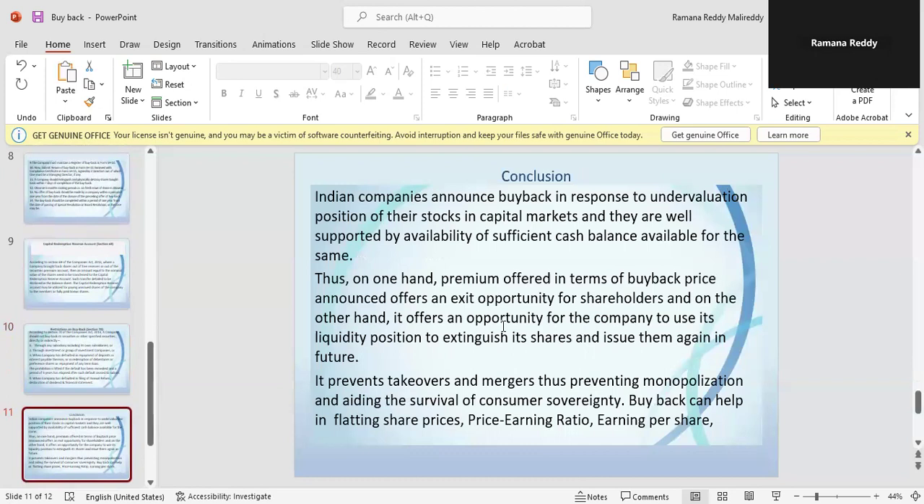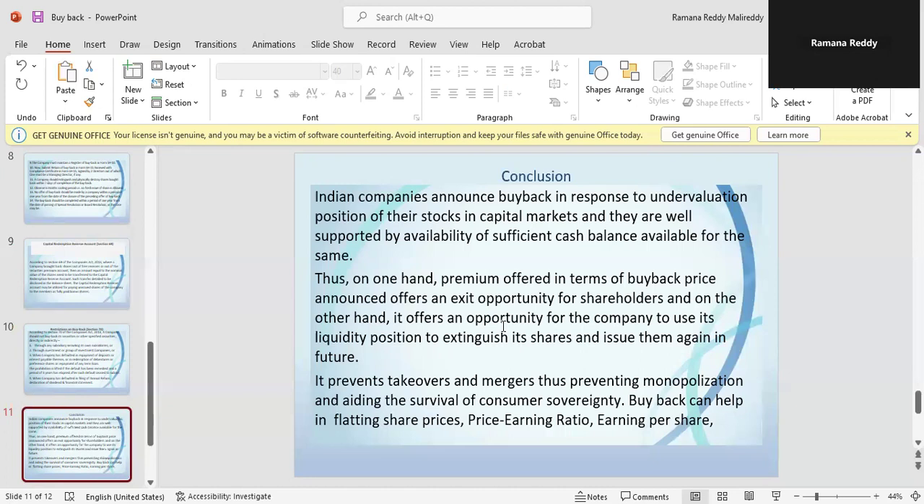So now the conclusion is that Indian companies announced buyback in response to undervaluation of their stocks in the capital markets. And they are well supported by availability of sufficient cash balance for the same. Thus, on one hand, the premium offered in terms of buyback price announced offers an exit opportunity for shareholders, and on the other hand, it offers an opportunity for the company to use its liquidity position to extinguish its shares and issue them again in future.